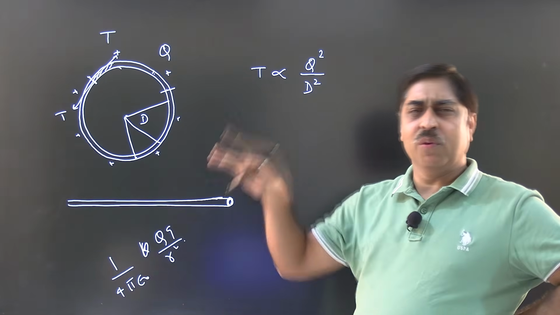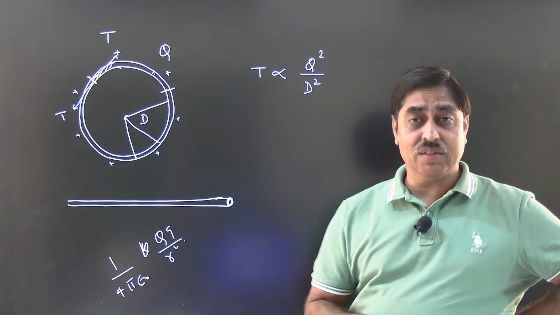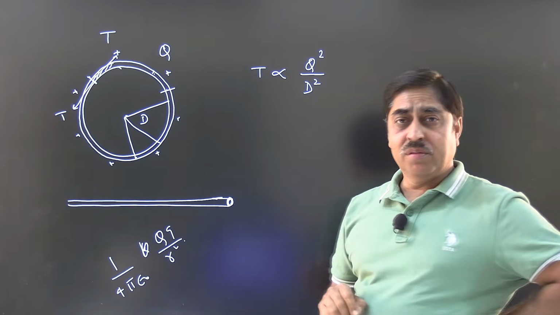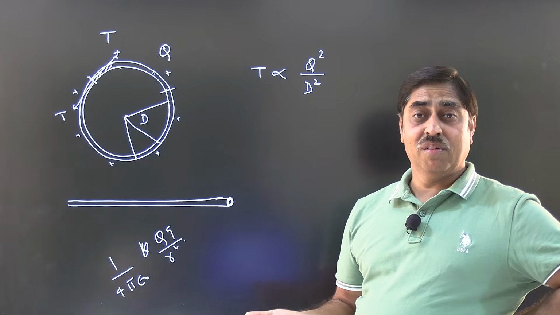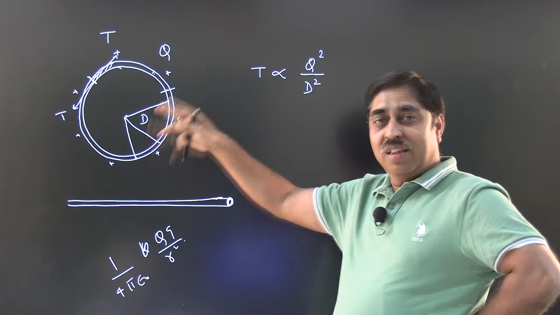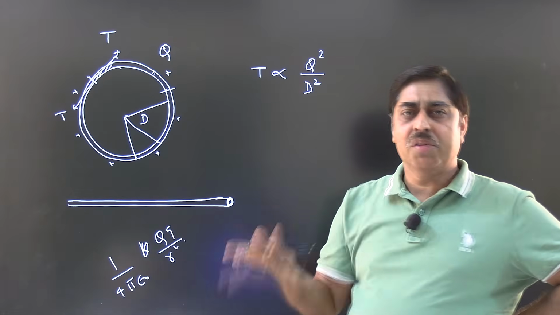That means if you do the exact calculation, which I haven't done, of course, it will be quite tedious, you will get some numerical value over here into Q square by D square. That has to be there, because no other relevant length is given here, and no other charge is there.